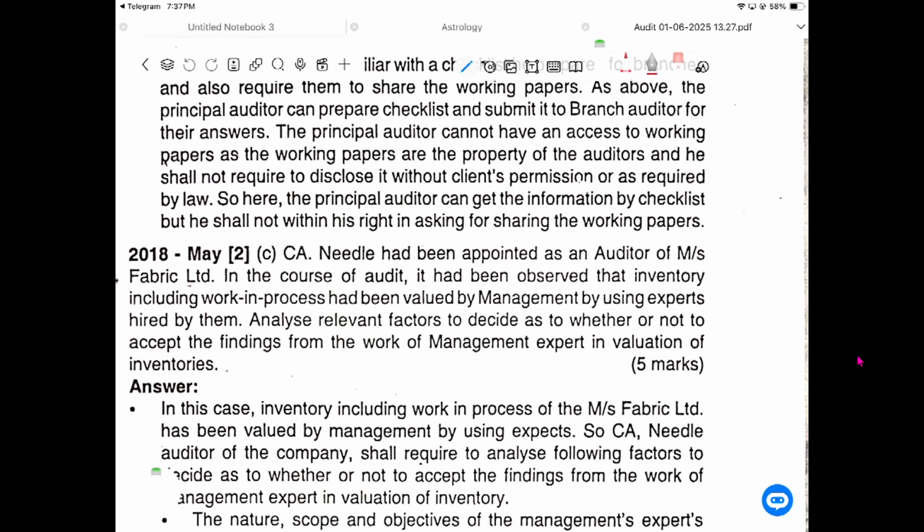You can just give it, but it's not required to share the working papers with any auditors. Only after getting permission from the client can you send the working papers. Other than that, you can't share the working papers.